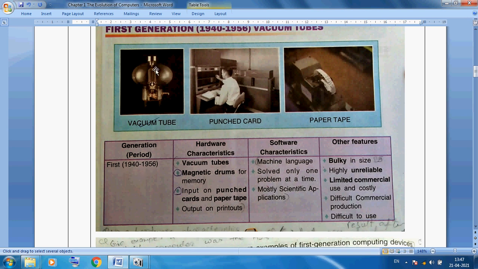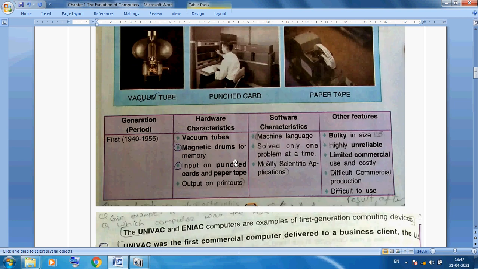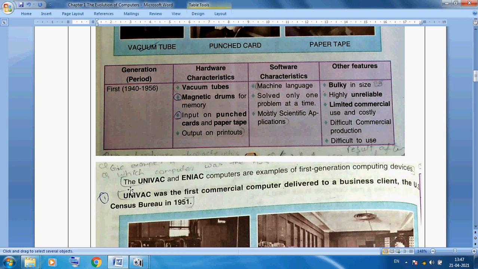In first generation, 1940 to 56, vacuum tubes in hardware and machine language in software were used. The vacuum tube is just like a bulb. UNIVAC and ENIAC computers are examples of first generation computing devices.